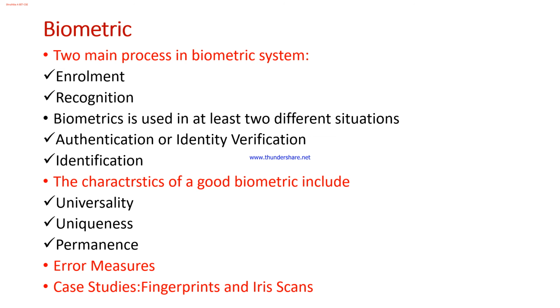Since these are case studies, I urge you to go through them and understand them in detail. The two biometric case studies we went through are fingerprints and iris scan. So this is all about authentication too.